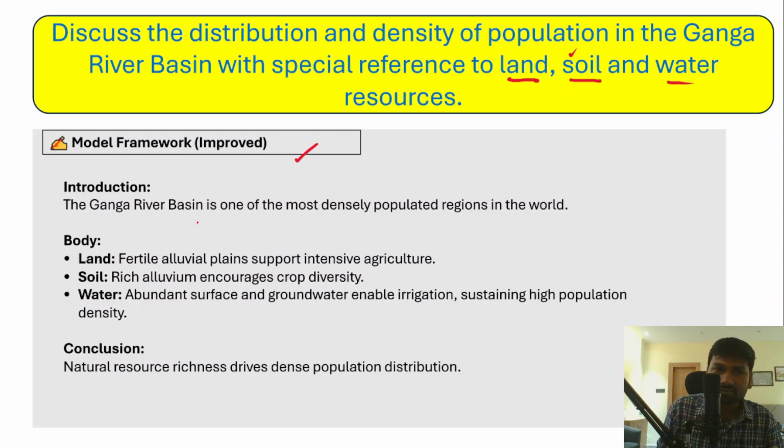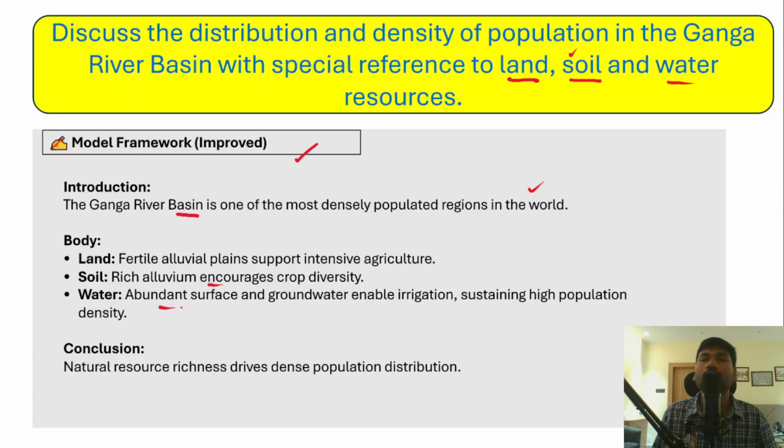Introduction: the Ganga River Basin is one of the most densely populated regions in the world, right? You have to provide some data to prove this fact. In the body part of the answer you have to write that the fertile alluvial plains support intensive agriculture, and the soil, which is rich in alluvium, further encourages crop diversity.